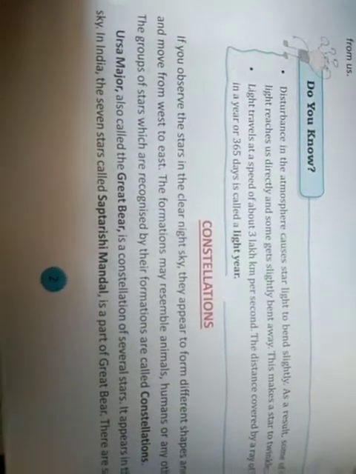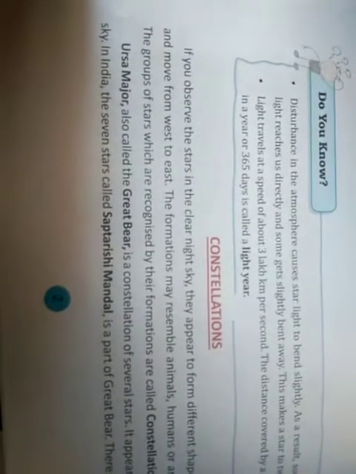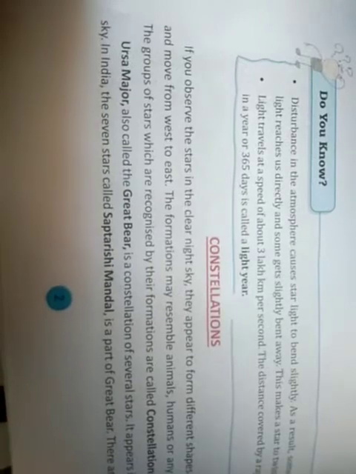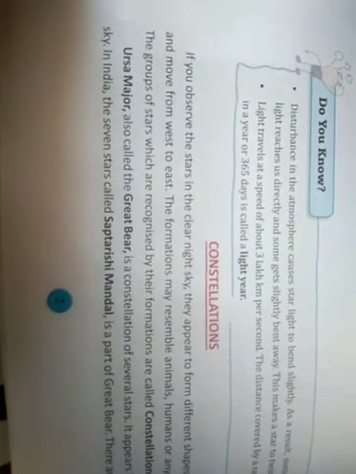Light travels at a speed of about 3 lakh km per second. The distance covered by a ray of light in a year or 365 days is called a light year. So it is very important to understand the speed of light is 3 lakh km per second. Such a huge speed. The distance covered by a ray of light in a year or 365 days is called a light year. So this is the definition of light year.